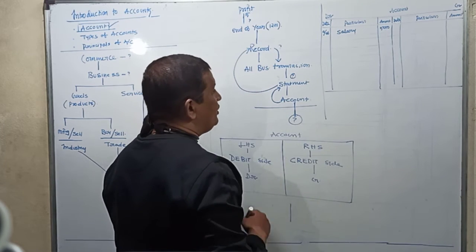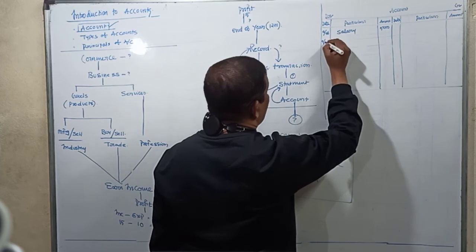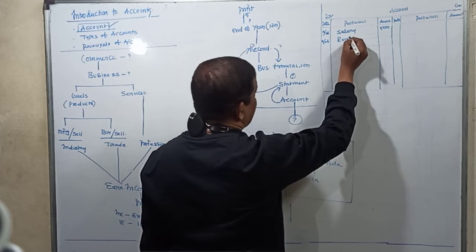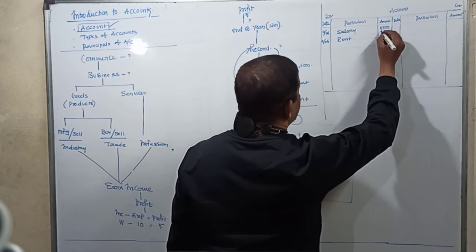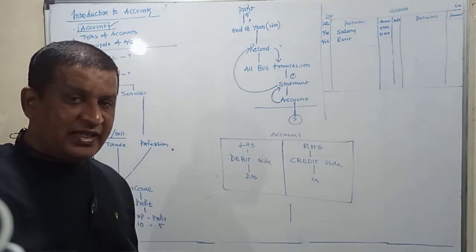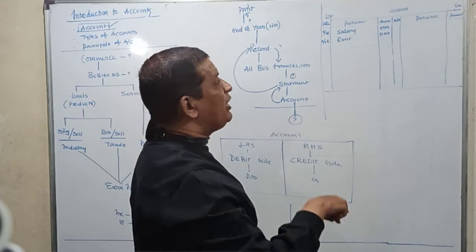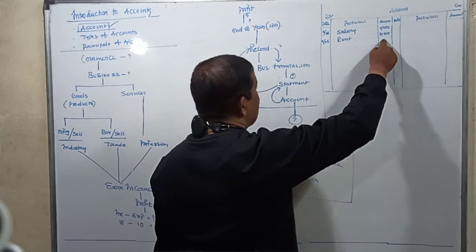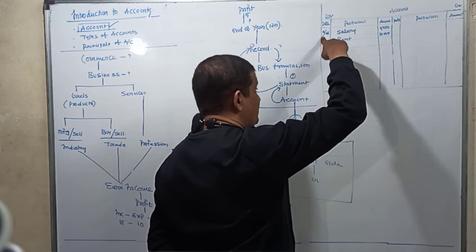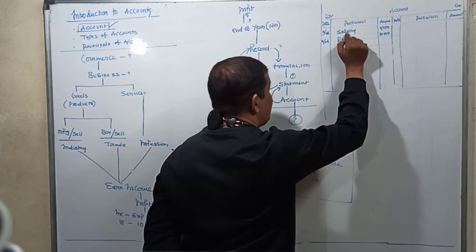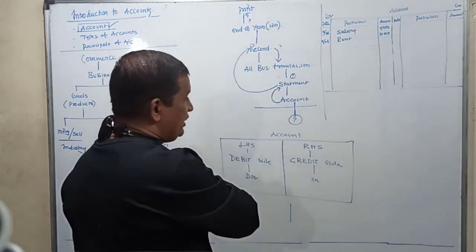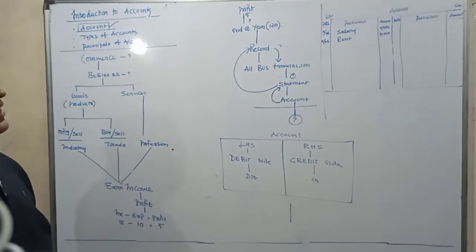Say on this date, also the same date, 9th of June, we paid rent to the landlord. So we write the transaction is rent, and how much we paid? Say we paid 10,000. So what did I say account? Account is a statement in which we record. What do you record? You record all business transactions. You record the date on which the transaction is taking place. You record what is the business transaction. You also record what is the amount transacted. So this exactly is what is an account.